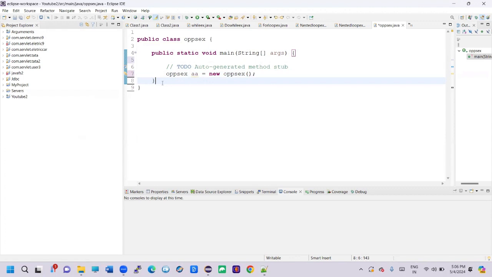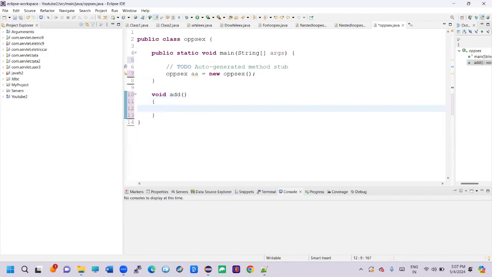And how to create the method? If you want to return anything, you have to give integer type, integer or string or anything. If you don't want to return anything, you have to use the void keyword. Void, method name is add, or anything you want to give. If you want to give parameters, that is optional, right? We already discussed that. A method can be with parameters or without parameters.